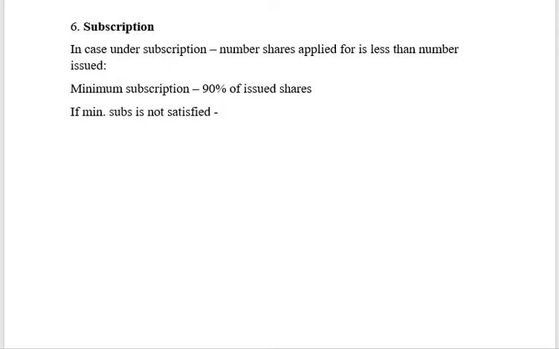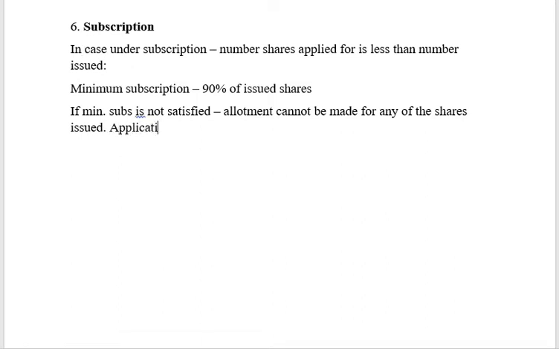At that step itself, the work will stop. The company has to refund the entire application money it has received. So if minimum subscription is not satisfied, allotment cannot be made for any of the shares issued.